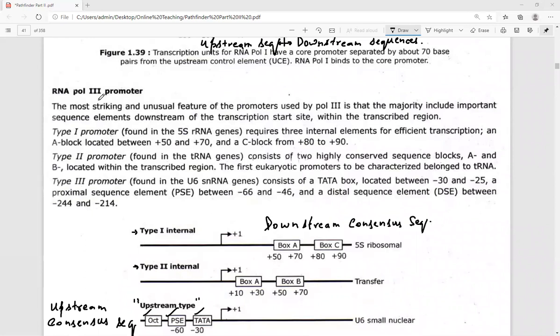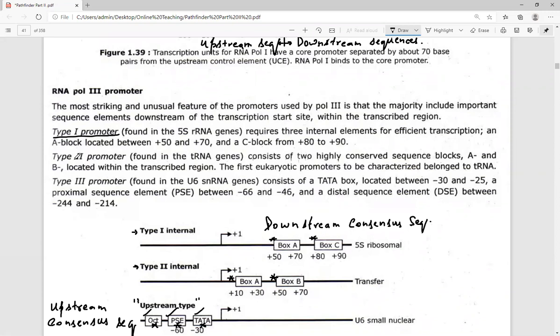Okay, so RNA polymerase third, that I have already told you, contains the type 1 promoters, the type 2 promoters, and the type third promoters. The type 1 promoters contain certain consensus sequences referred to as box A and box C, whereas type second internal contains box A and box B. These are the two different types of consensus sequences, and the upstream type contains three different consensus sequences: the oct, the PSE, and the third box, referred to as the Tata box.